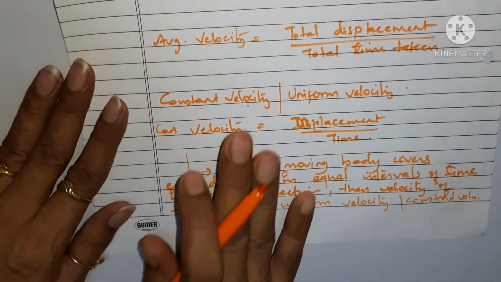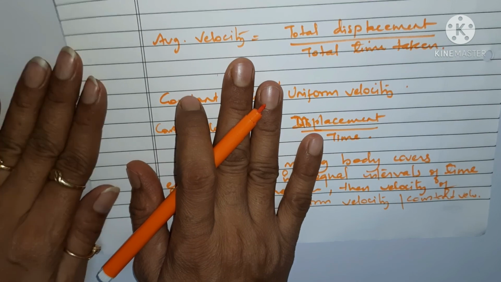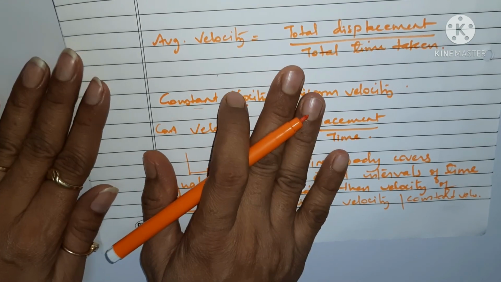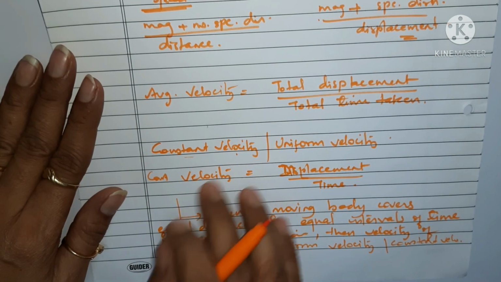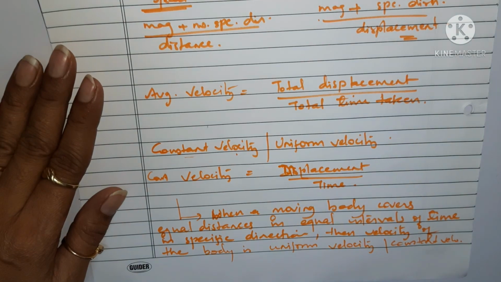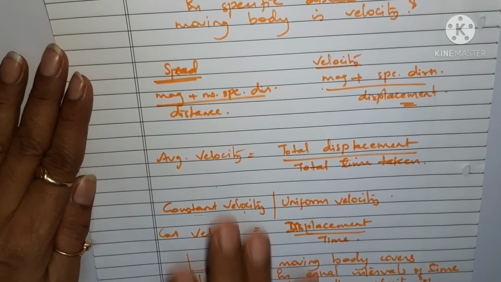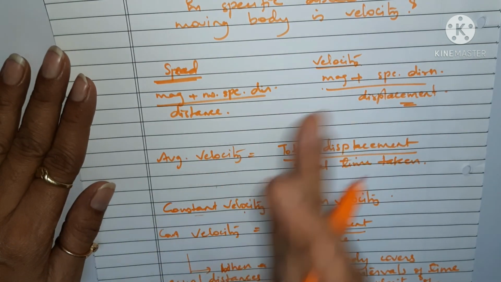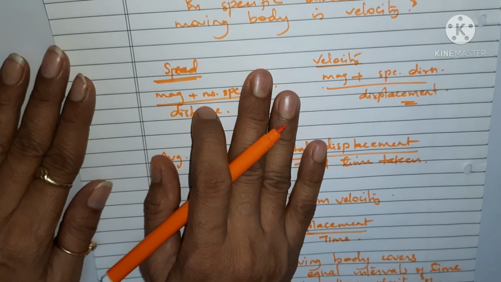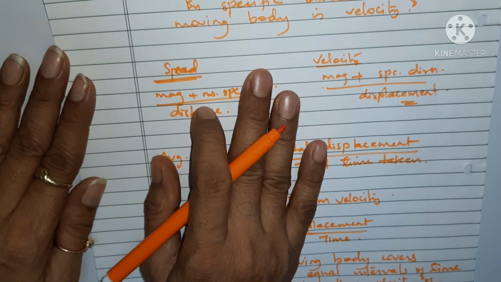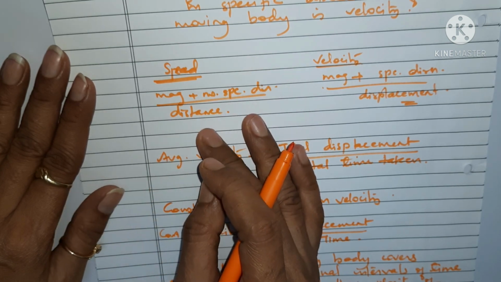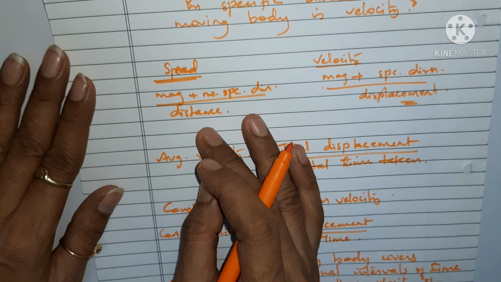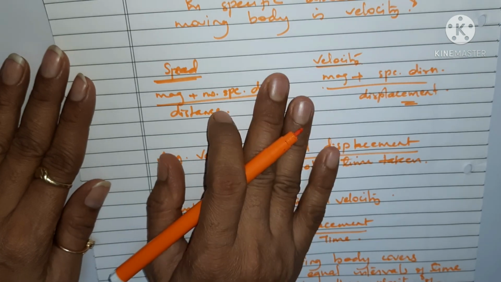This is the definition of velocity, and this is how you can understand velocity. These two terms, speed and velocity, are very important. In the next session, part number 6, I think I'll be coming with another video related to acceleration.